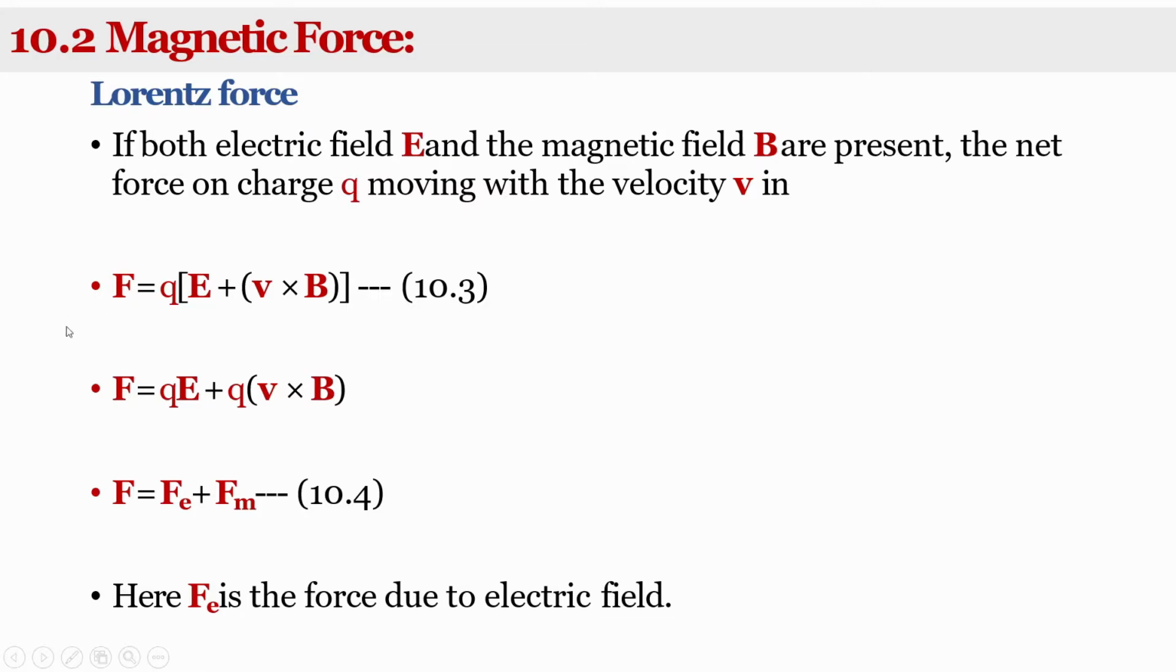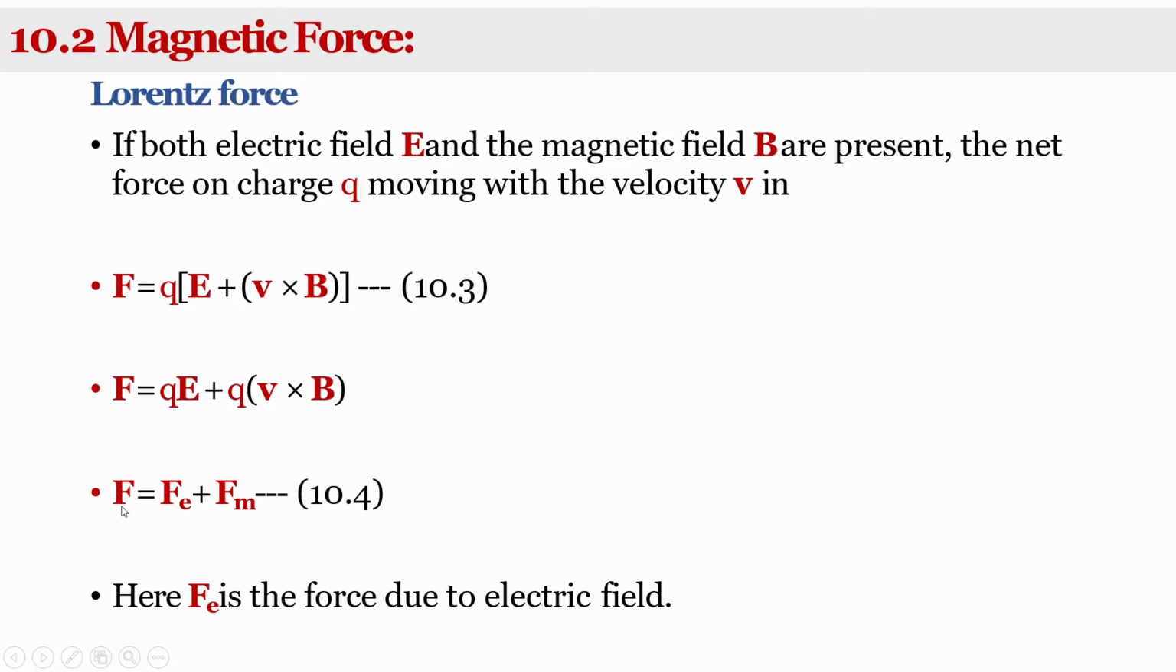The force F, that is the Lorentz force, is equal to q into bracket E plus v cross B, or F is equal to qE plus q into bracket v cross B. Therefore F is equal to qE, so that is the electric force. Electric force equals charge into electric field, and this is the magnetic force q into v cross B, so that is Fm. So we can write the equation F is equal to Fe plus Fm.